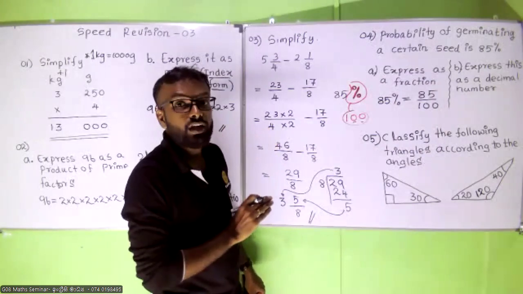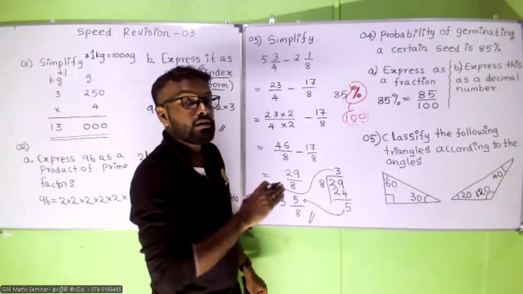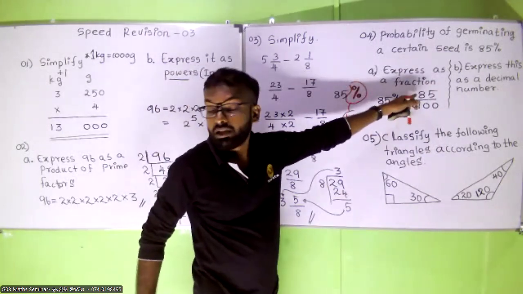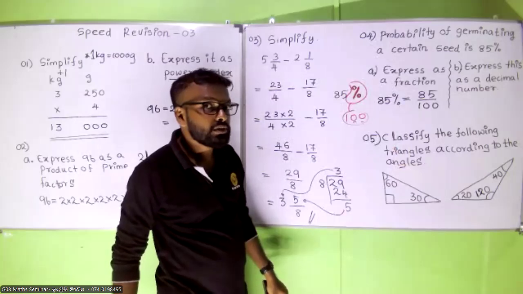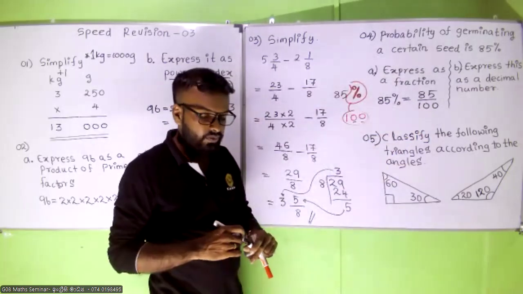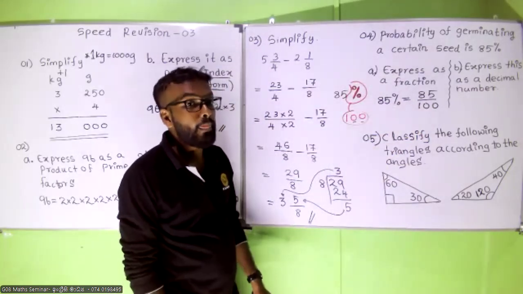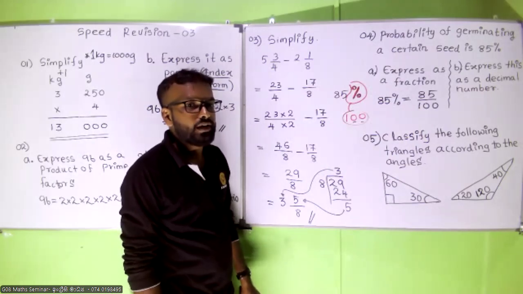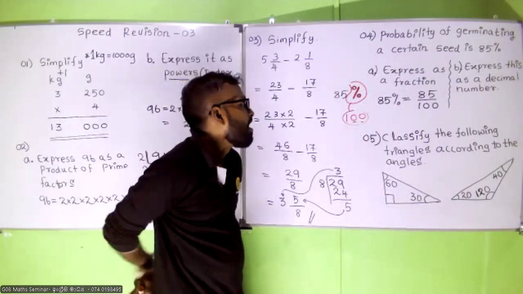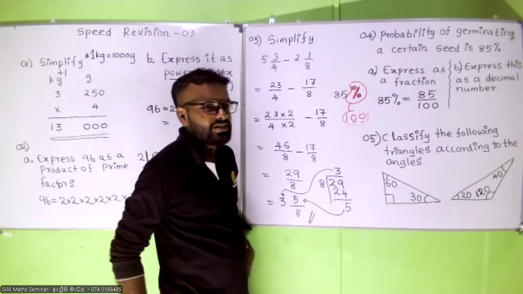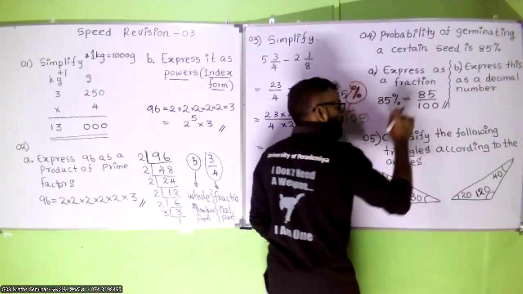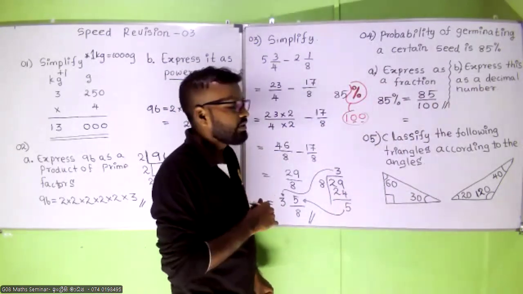If you want, you can simplify it further, because 85 and 100 can be divided by which number? How are you going to keep this in the simplest form? What is the common number that you can use to divide 85 and 100? 5. Yes, super. So this answer is also correct, but if you want, you can simplify this further.